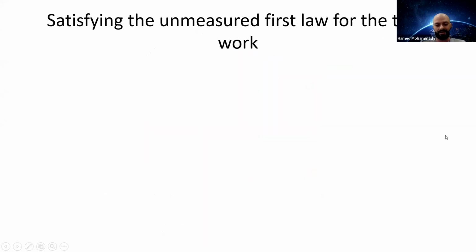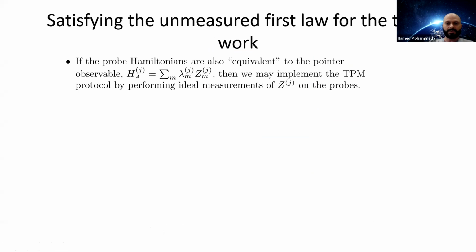But now we want to see when the unmeasured first law is satisfied for all system states and system-only unitary processes. So here we impose that the Hamiltonian of the probe is equivalent to the pointer observable, which means that we can write the bare probe Hamiltonian as follows.